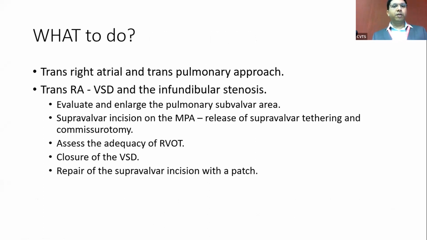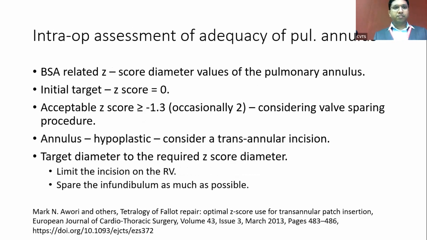If we find the annulus is small or the valve quality is not good, we make an incision on the main pulmonary artery, look at the valve, release any supravalvular tethering, and do a commissurotomy. We assess the adequacy of the RVOT, which I'll talk about in the next slide. We then close the VSD and repair the supravalvular incision, which we have made, with a patch.